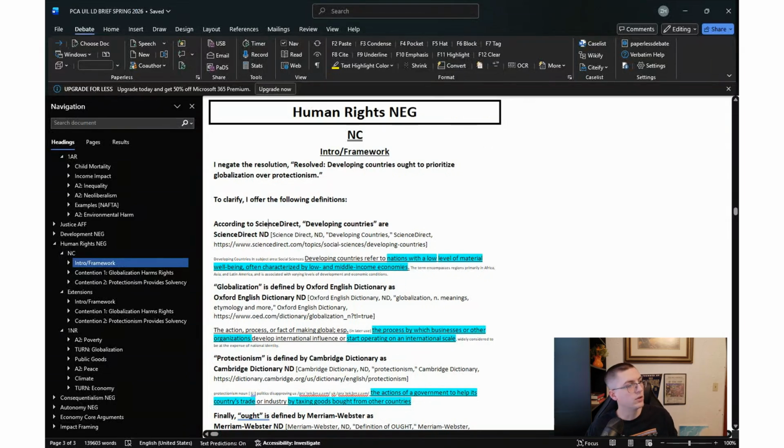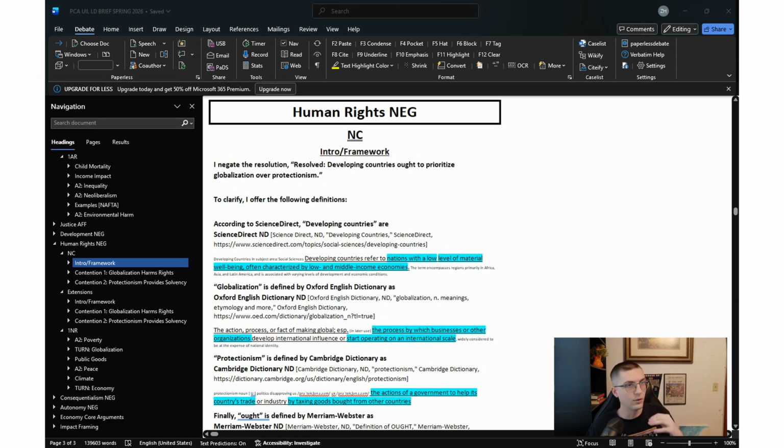Welcome back to the spring 2026 PCA breakdown over the 2026 spring UIL topic. So today we're going to focus on breaking down the human rights NEG case. The affirmative is probably going to look at more of GDP growth and global markets. On the negative side of this case, we're going to say, stop. Let's look at the individual.